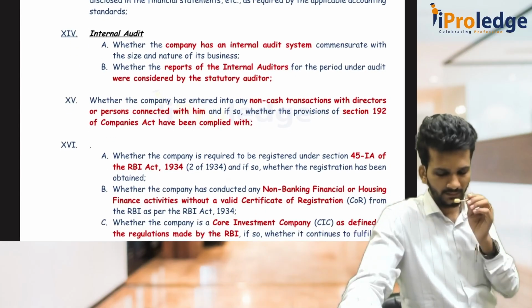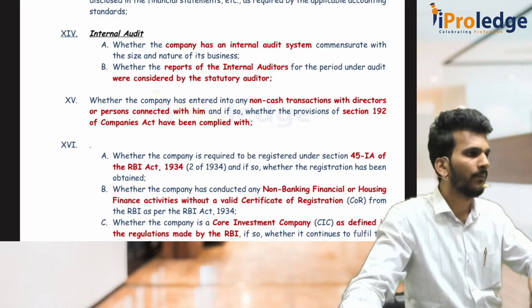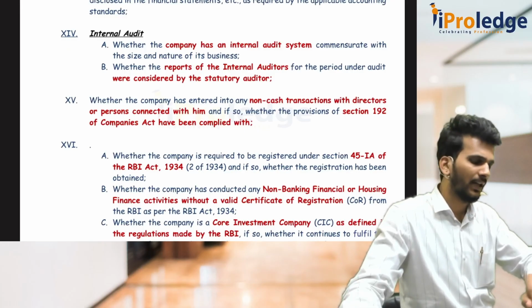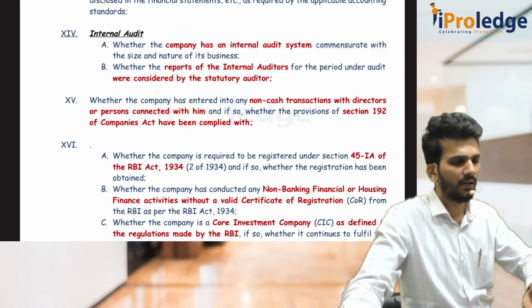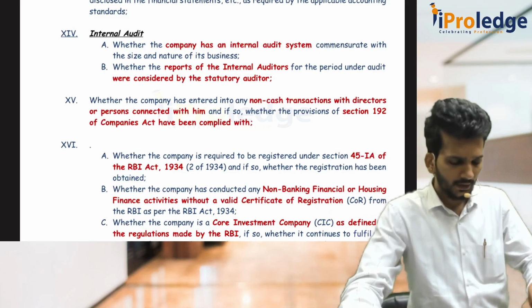Then the 15th one is non-cash transactions. You are going to give some car, you are going to give some house to a director, something like that. Then you have to check whether section 192 is being complied with or not. That is very, very important here. These are the 15 clauses.